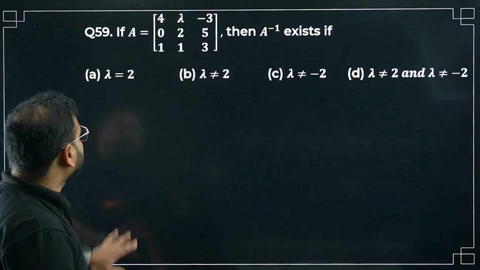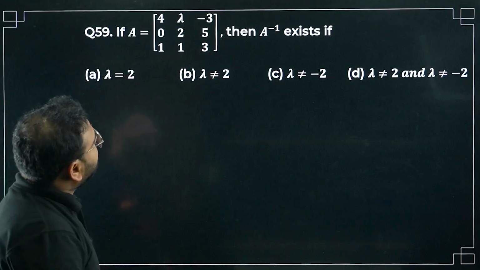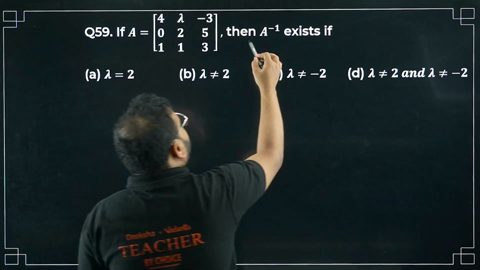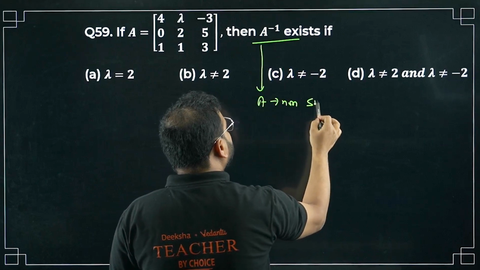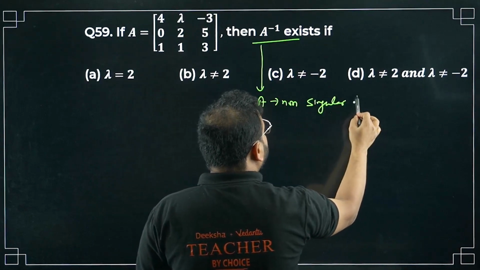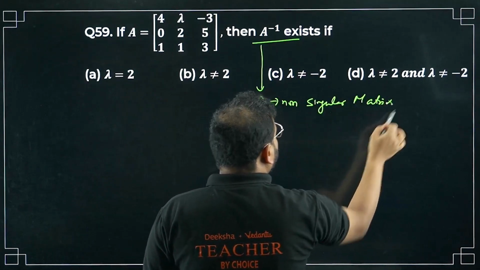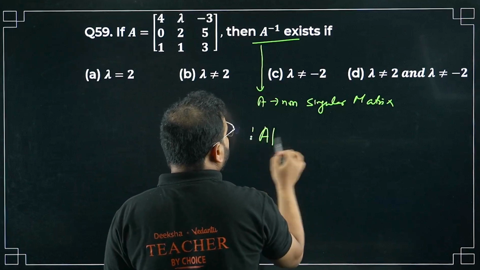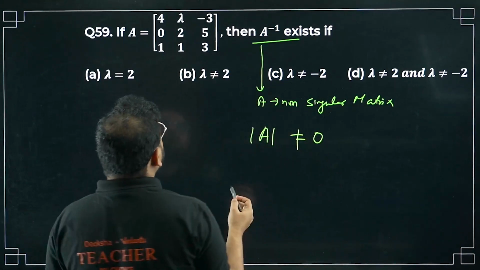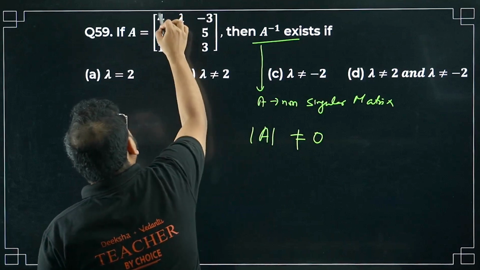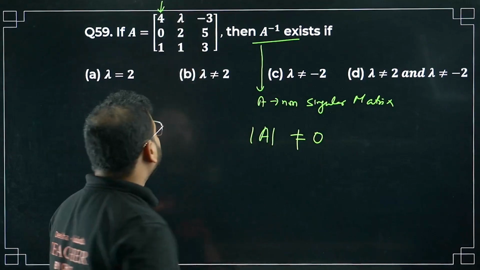Question number 59 now. If A equal to this, then A inverse exists. Exists means what? A has to be a non-singular matrix, right? It means determinant of A has to be not equal to 0. Let's do that. Let's find this then. I'll find across my column number 1.